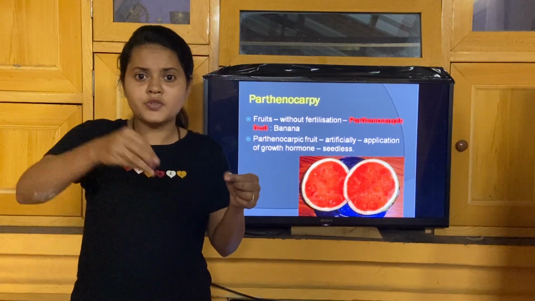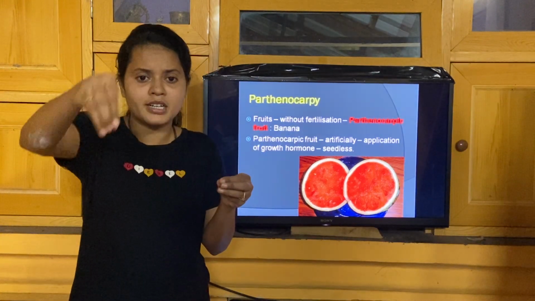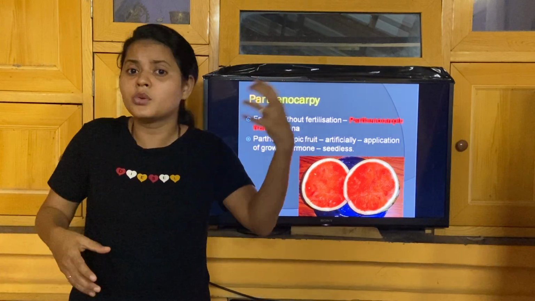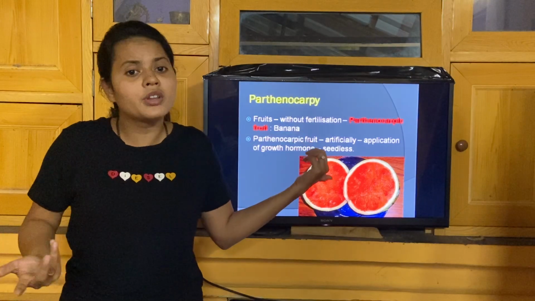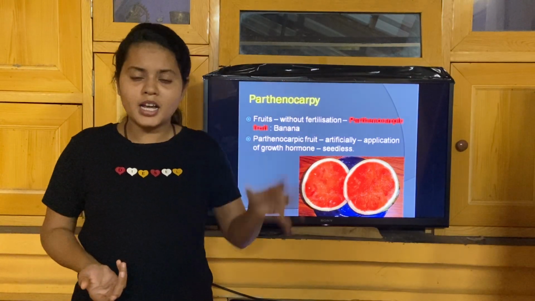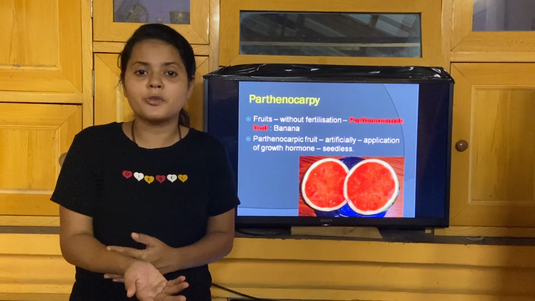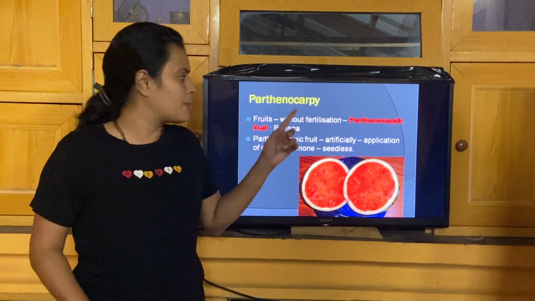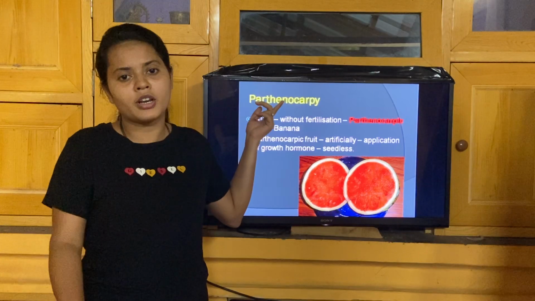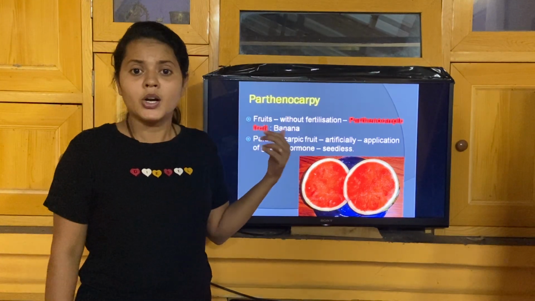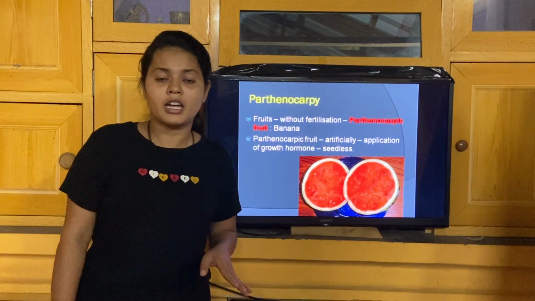Seed is normally used for agricultural purposes; seeds can be dispersed, and you can grow a new plant from seed germination. Here there is no need of forming that, because the banana plant itself can show vegetative propagation. So banana is normally produced by the natural parthenocarpy process. Okay, this is all about parthenocarpy.